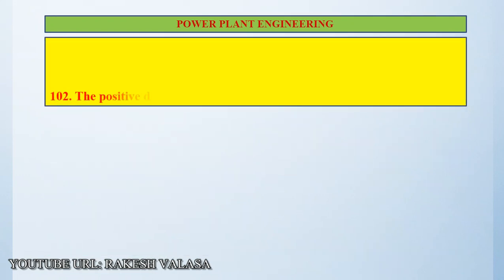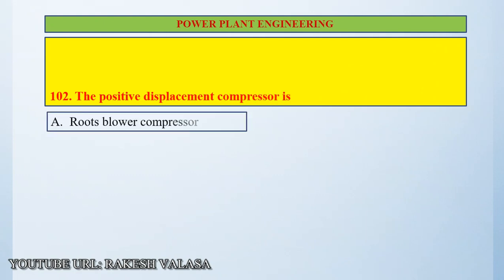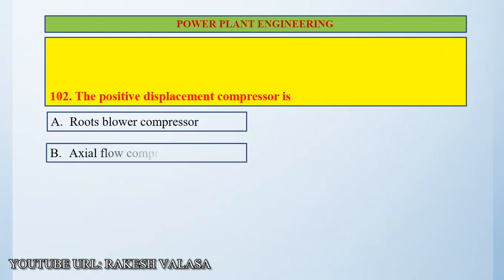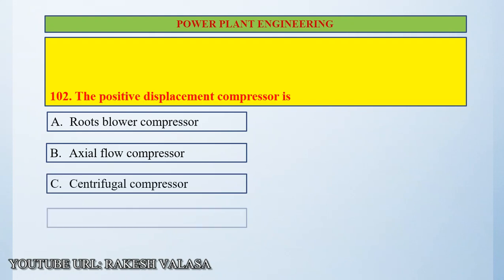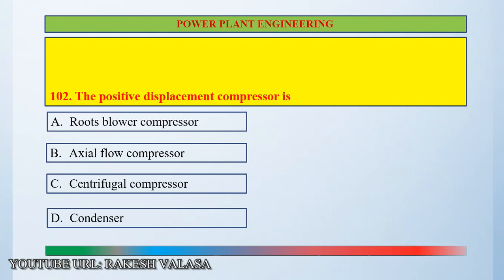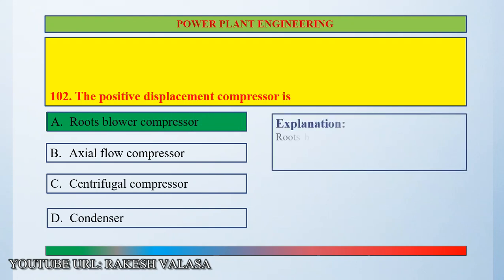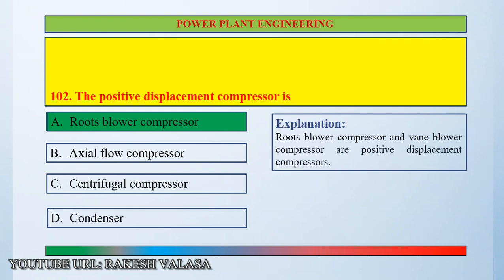Question number 102. The positive displacement compressor is option A Roots blower compressor, option B axial flow compressor, option C centrifugal compressor, option D condenser. The correct answer is Roots blower compressor. Let us see the explanation. Roots blower compressor and vane blower compressor are positive displacement compressors.